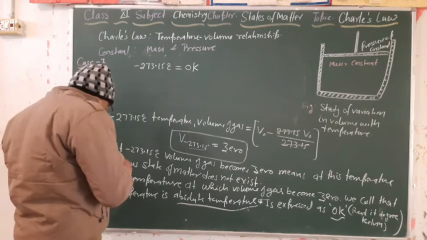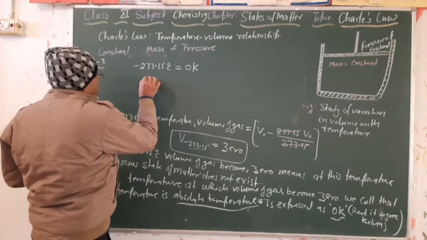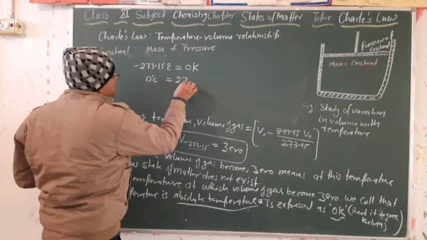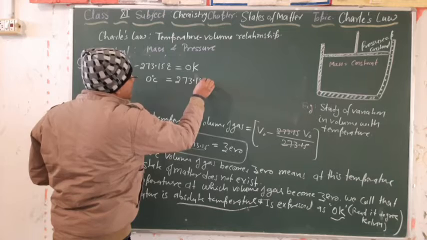Clear? Then we can write 0 degrees Celsius will be equal to 273.15 Kelvin.